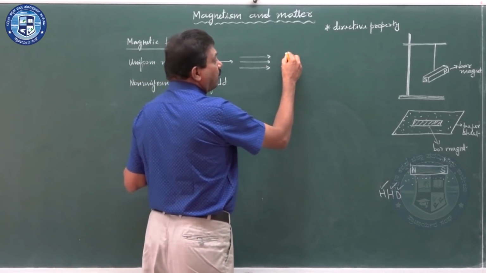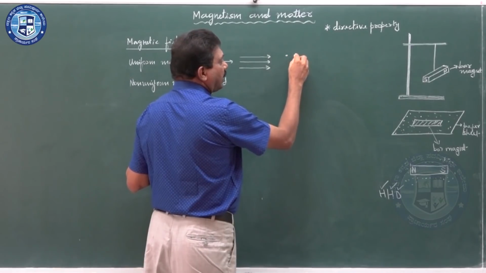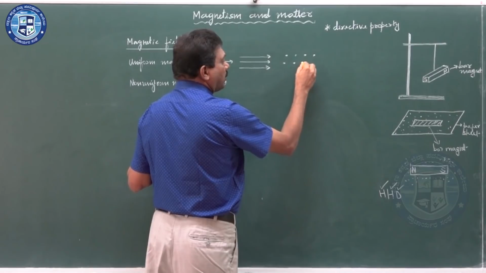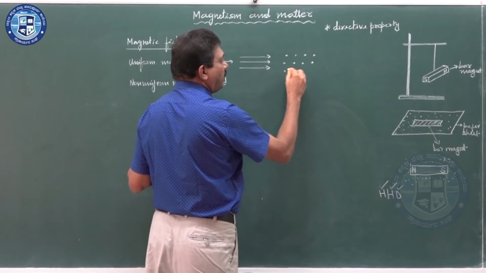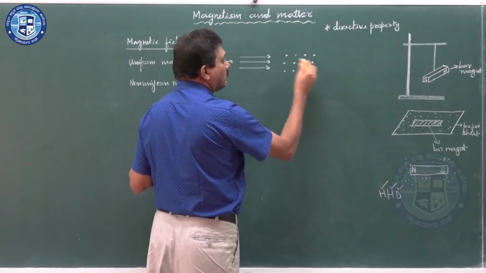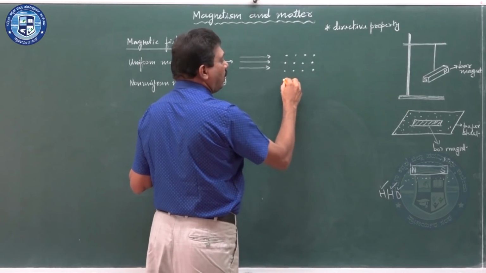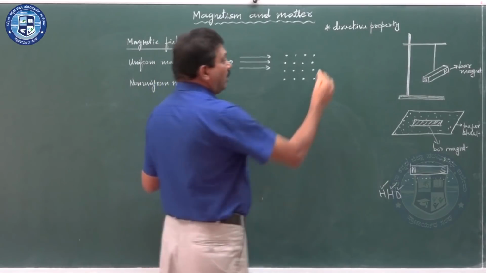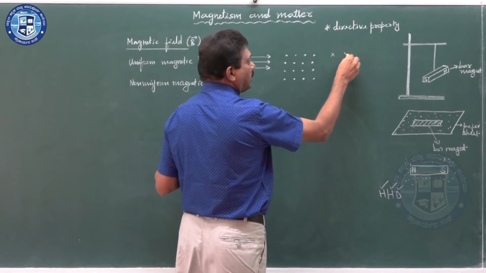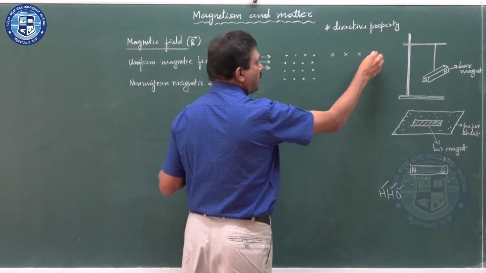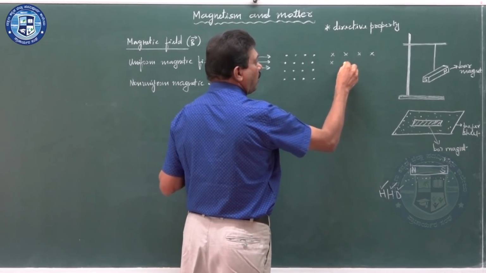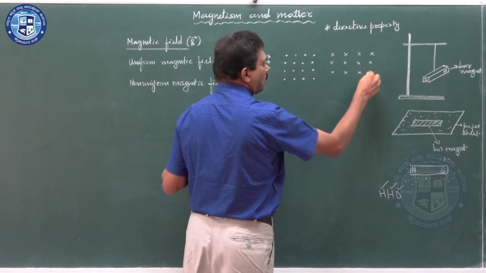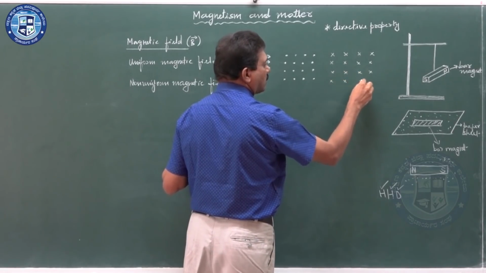Another uniform magnetic field can be represented by equispaced dots. This is also a uniform magnetic field. Another representation is by equispaced cross marks like this.